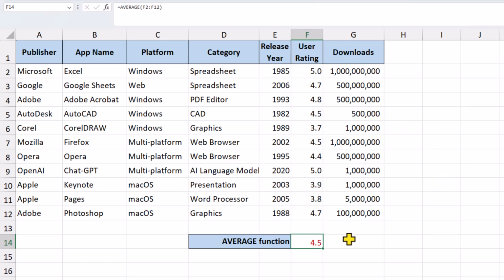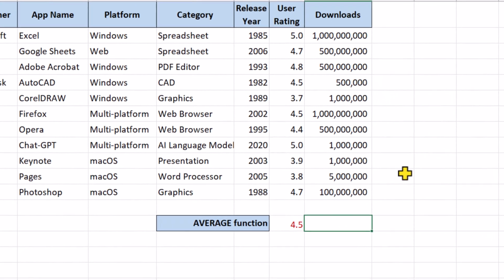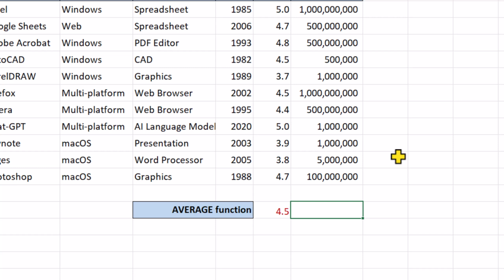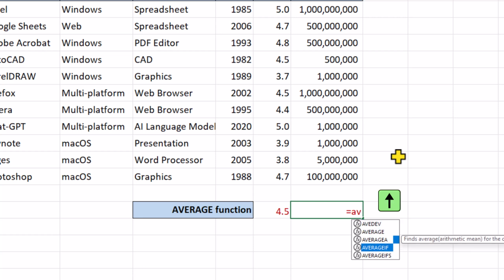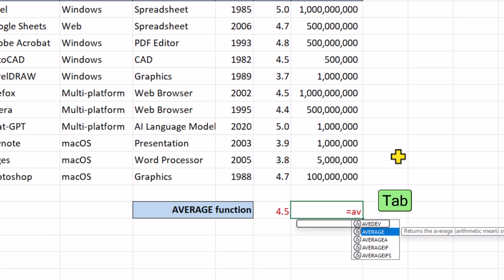So this time, we'll type out the formula directly in the cell. Start with the equal sign, which tells Excel we're building a formula. If we want to use one of the inbuilt functions, we can start typing the name of that function. On our keyboard, the up and down arrows will move us through the list, highlight the function that we want to use, and press the tab key.